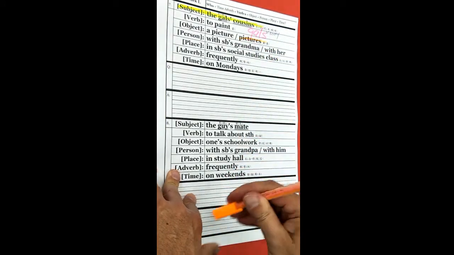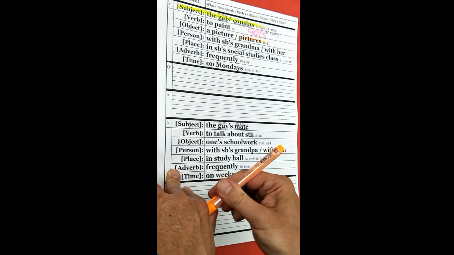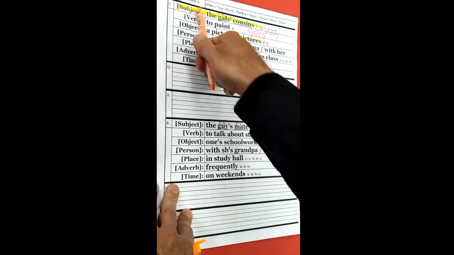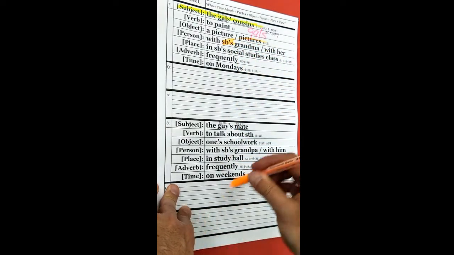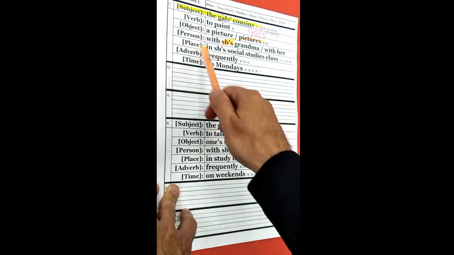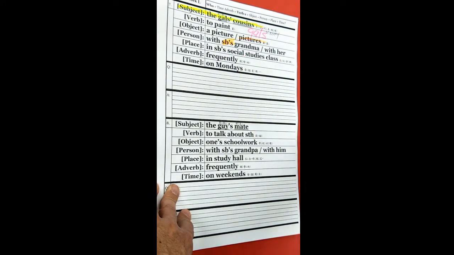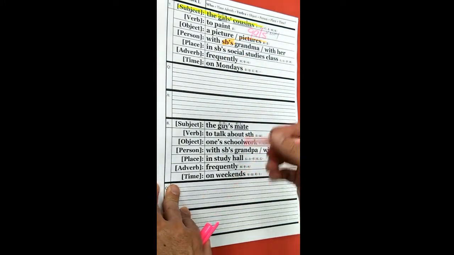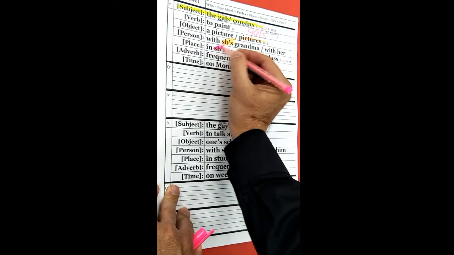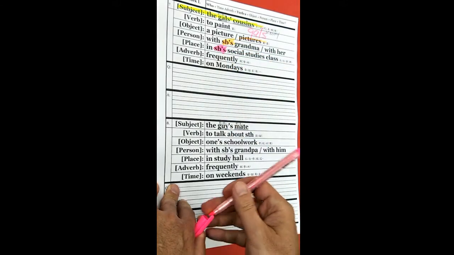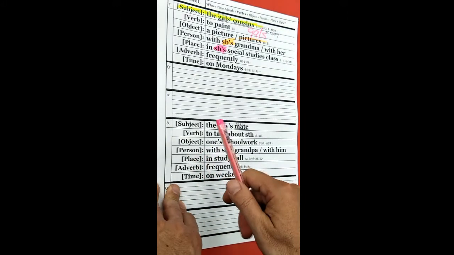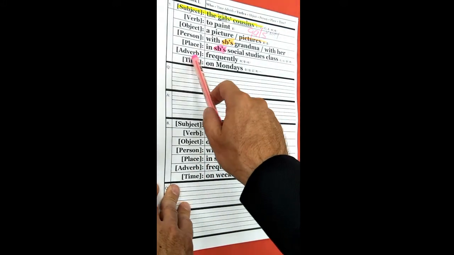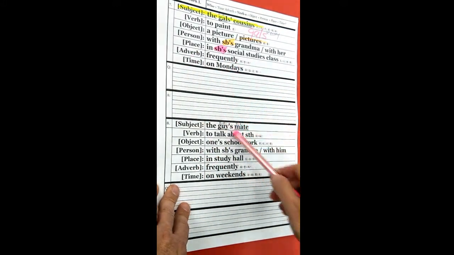And it says with somebody's grandma. Well, it's going to be very easy because we don't know who it is, so it's going to be his or her. Answer with her place in somebody's social studies class. Well, this is the problem right here. This somebody's is the problem.